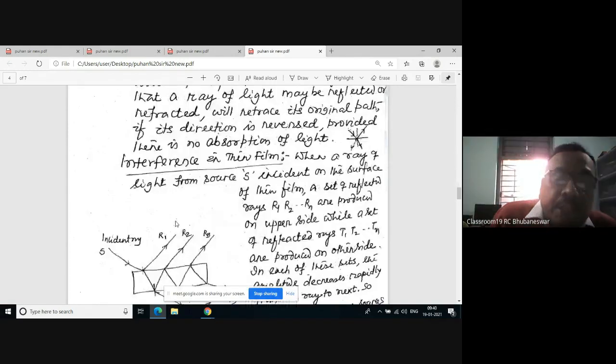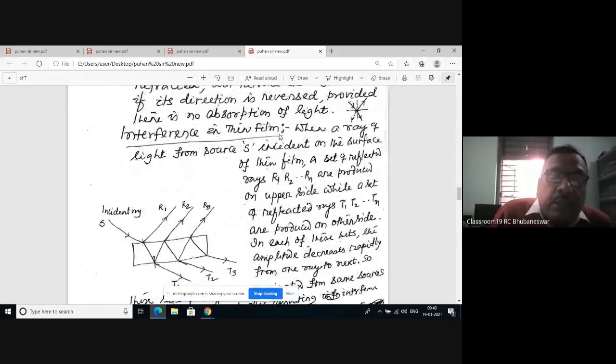You see, this is a thin film, having refractive index, suppose mu, and thickness t. Now, let us take an incident ray. This is the incident ray. At this point, a part is reflected along R1 and a part is refracted along this direction, and it is incident on the other face, and then it is transmitted along T1.